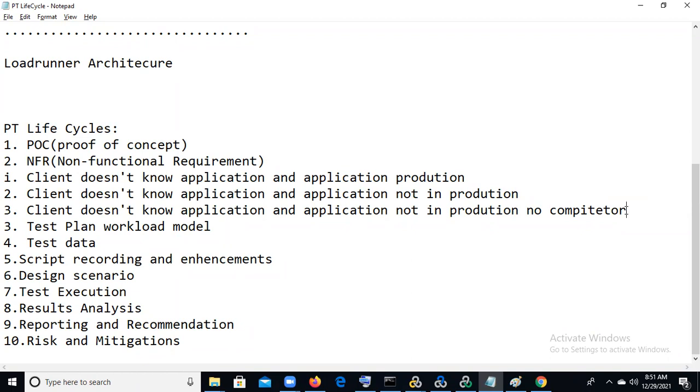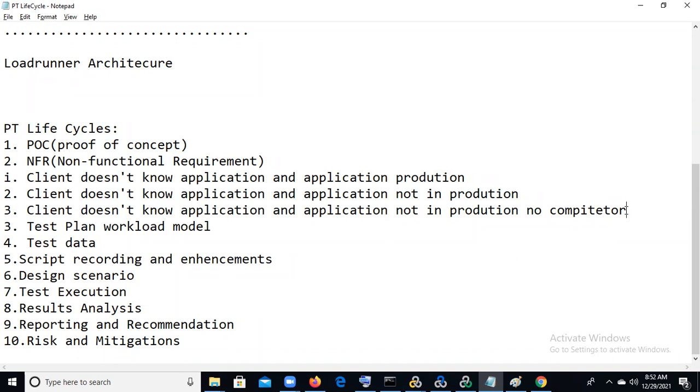What we can do is understand the core business of the application and convert the core business to online business: identify how many users, how many transactions, what the CBTs are, from which regions they are accessing the application, conduct the baseline test and derive SLAs, and how many customers we need to see. For example, in this situation the client doesn't know anything about the application, and the application is not in production, so using a site technical tool we need to find the non-functional requirements.